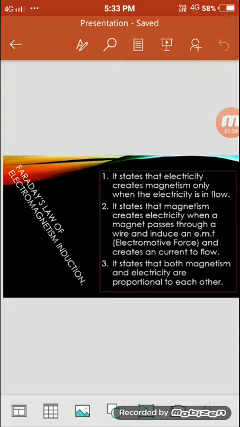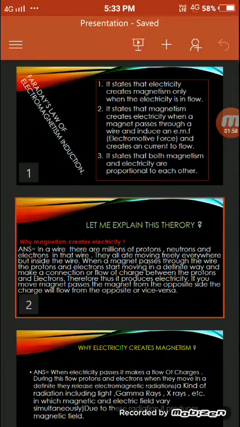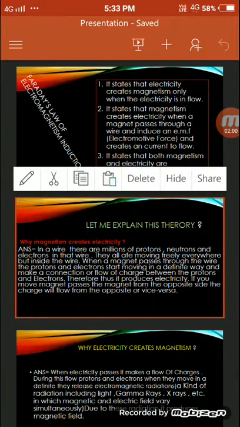I will explain afterwards why it creates it. Number 3: it states that magnetism and electricity are proportional to each other. Now these are the three laws of Faraday's laws of magnetic induction.